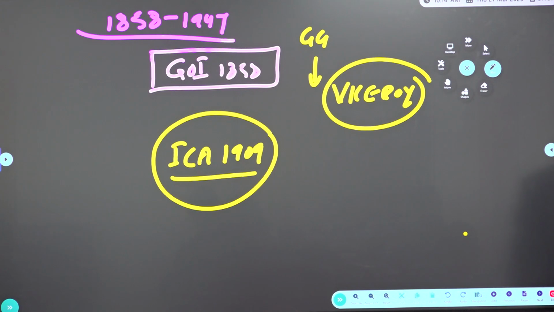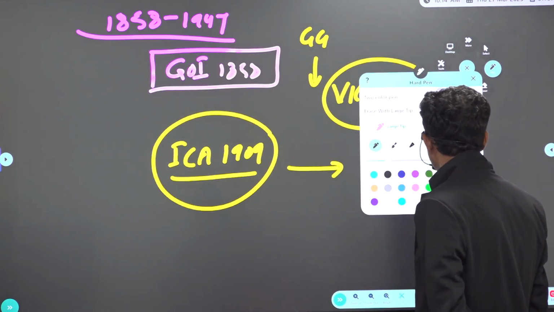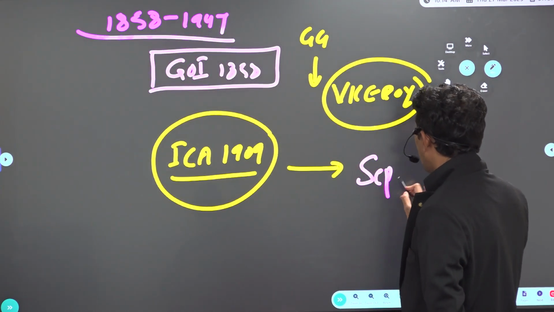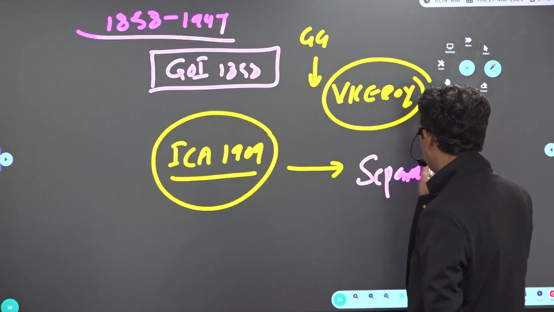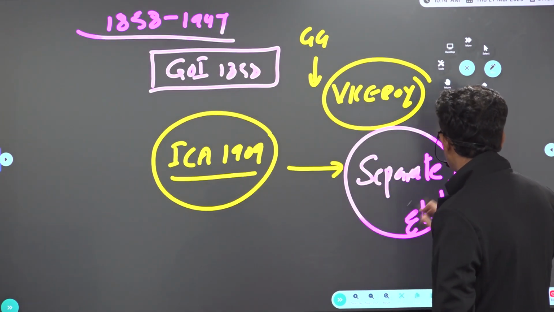And one point to remember in the Indian Councils Act of 1909 is separate electorate for Muslims. What is the meaning of separate electorate for Muslims? Other people will elect their own member, but Muslims alone will separately elect their own representative.